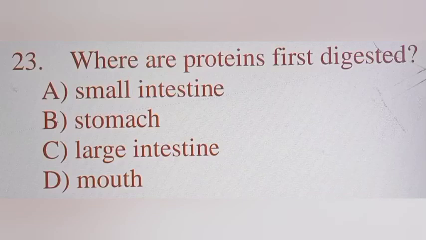Question number 23. Where are proteins first digested? A option, small intestine, B option, stomach, C option, large intestine, D option, mouth. Here the proteins are first digested not in the small intestine but in the stomach by the action of pepsin. In the large intestine, there is no digestion. In the mouth, the digestion of starch takes place. Hence we have to go with option B for the 23rd question.